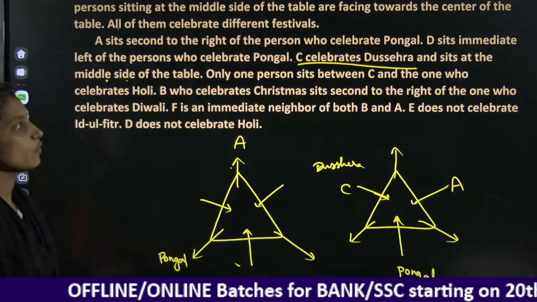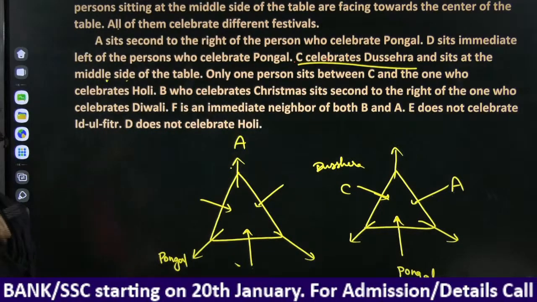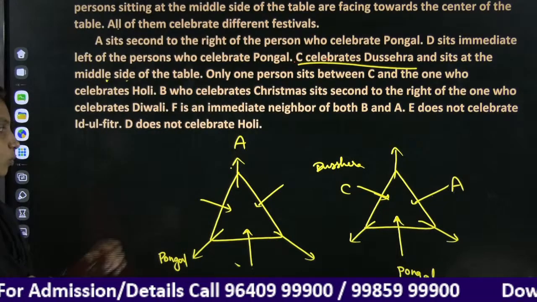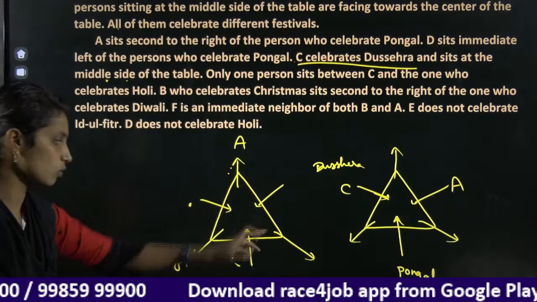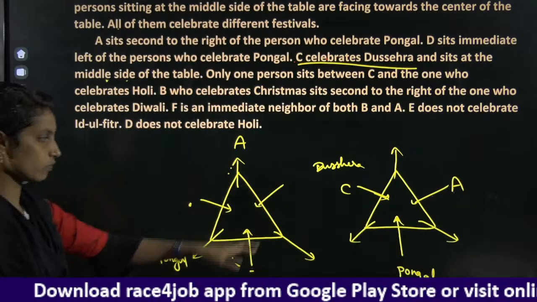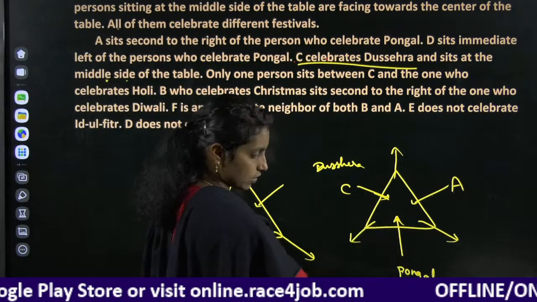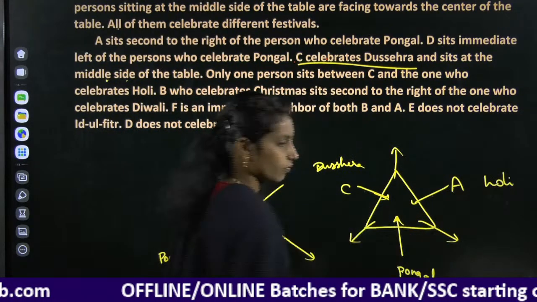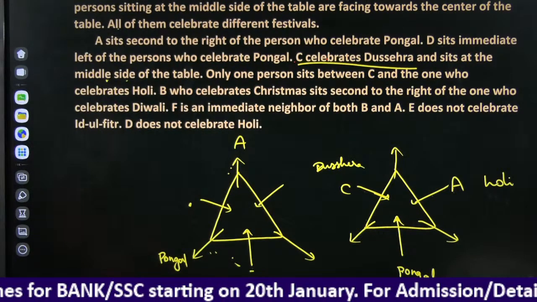Only one person sits between C and the one who likes Holi. Okay, only one person sits between C and the one who likes Holi. Suppose we write C here, then one person, then Holi, or one person, then Holi on the other side. We have 2 possibilities. When you check here, C, one person, Holi is not possible, while the other one is possible. We are getting many clues here, right?